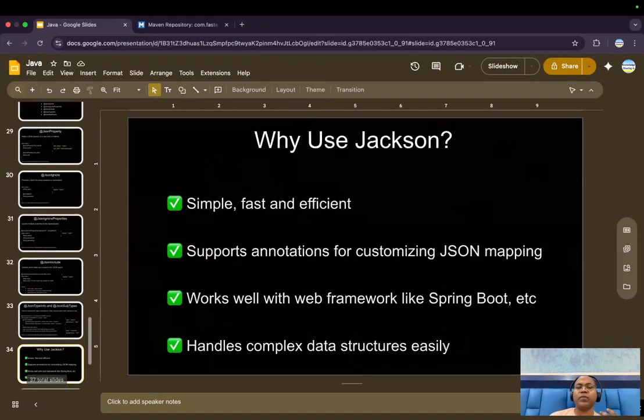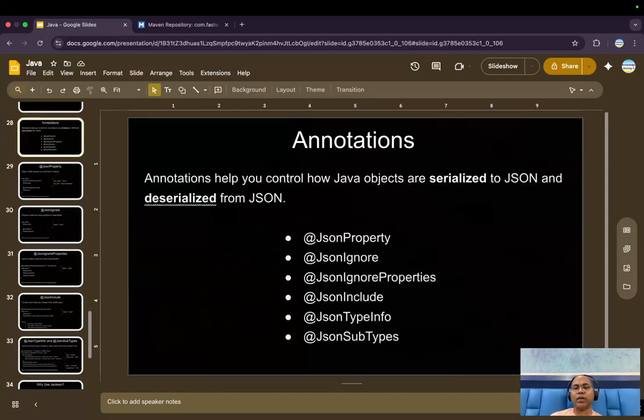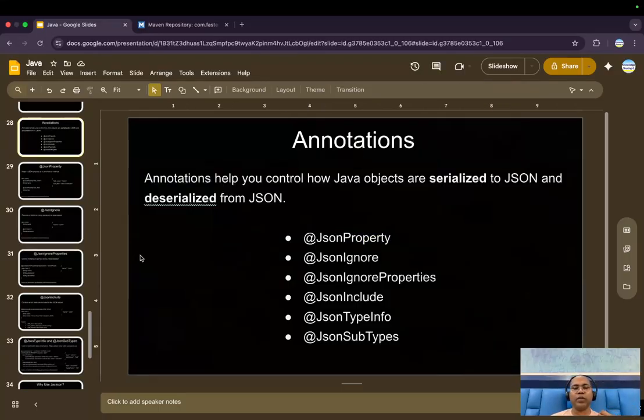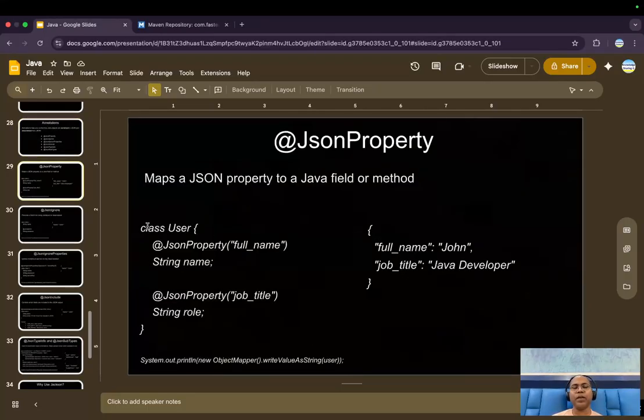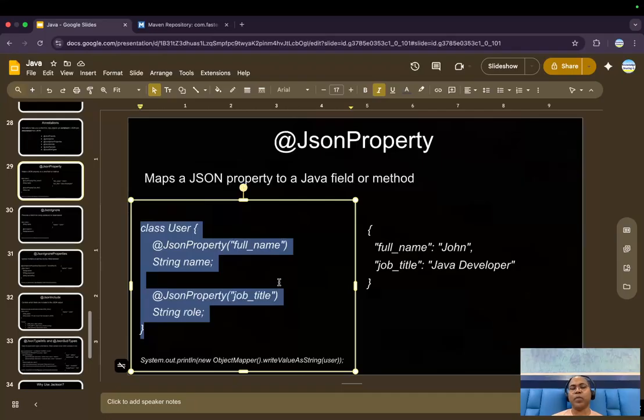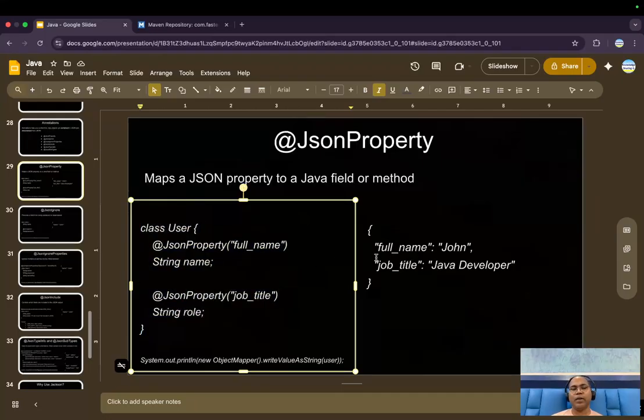So there are lots of annotations. Surely you cannot cover everything, but the annotations we covered: JSON property, we mention these are the properties, and JSON ignore. So here we can discuss this scenario. You can mention like user property, and previously it was not working because it must be mentioned public or private something right now. Then you can mention the property name.